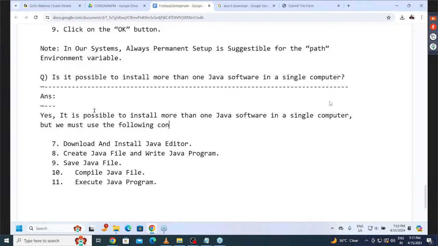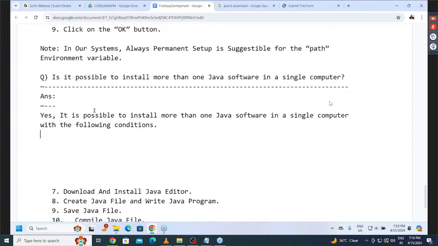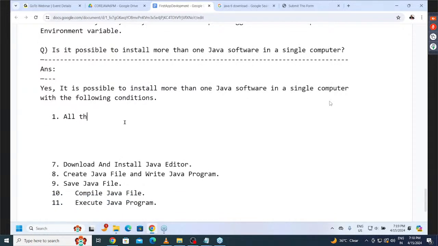Yes, it is possible to install more than one Java software in a single computer with the following conditions. What conditions here do we have to follow? Condition number 1, observe carefully: all the Java softwares must be compatible with the local operating system.